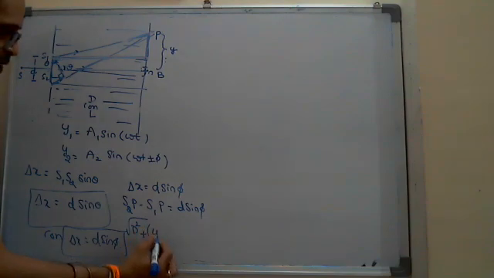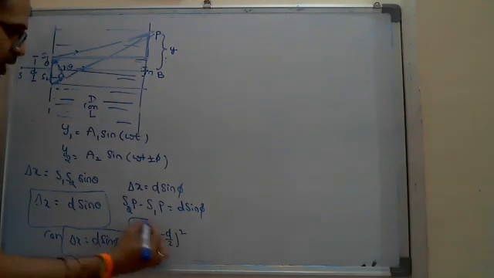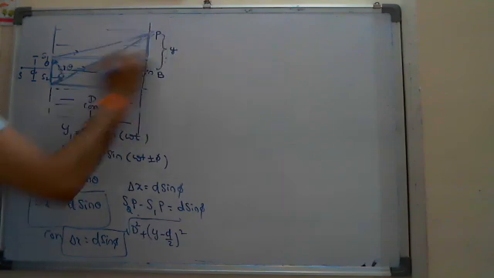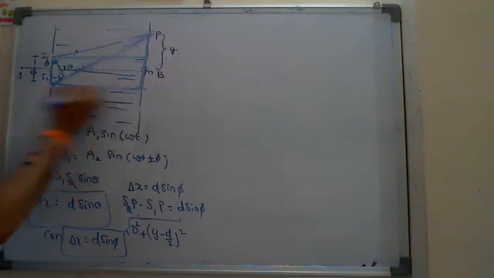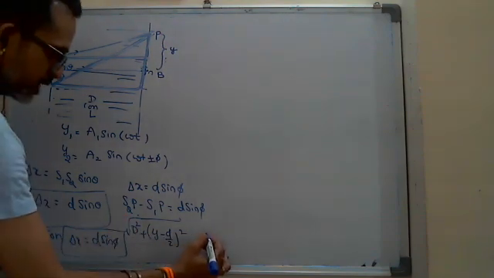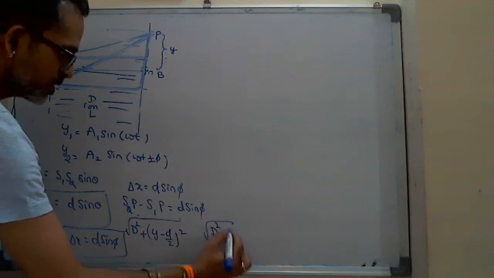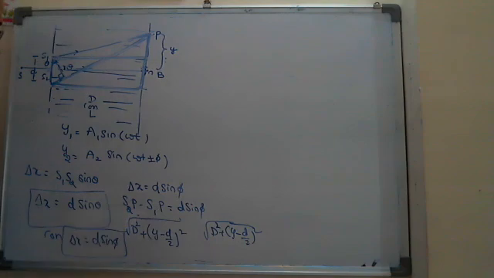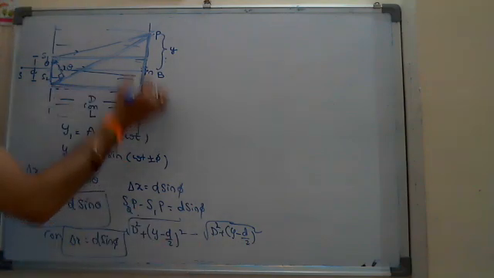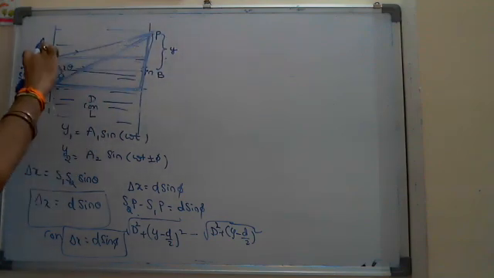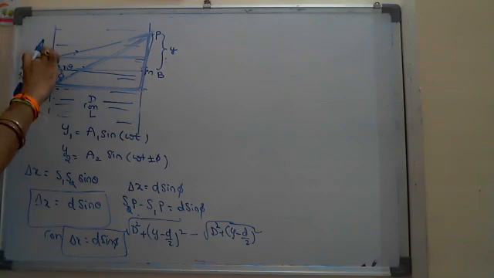So root of d square plus y minus d by 2 whole square, and S2P from this right angle triangle is root of d square plus y plus this part, which is exactly equal to half of d, whole square.